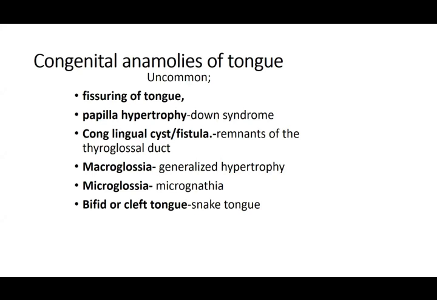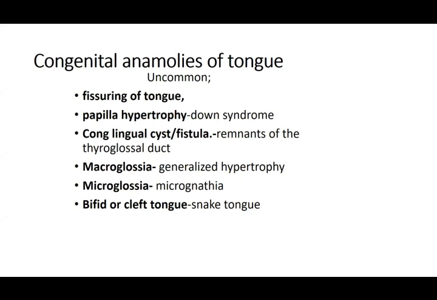Then you can have a congenital lingual cyst or fistula. This is related to the thyroid gland just next to it. Some parts of the thyroglossal duct remnant are called lingual, or hypolingual. Because lingual is related with the tongue, we say this is one of the anomalies of the tongue. The remnant of the thyroglossal duct, which has to disappear, can form a cyst. And if this cyst ruptures and you have a communication between the inside of the pharynx and the outside on the skin, that is going to form a fistula. So that can be there.